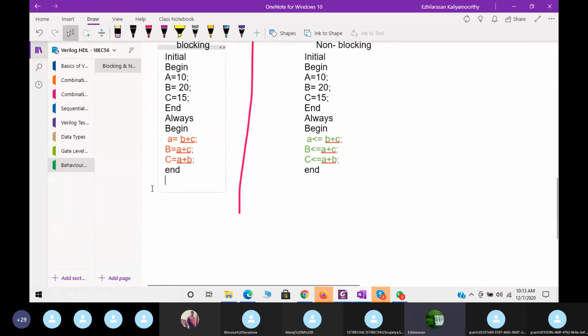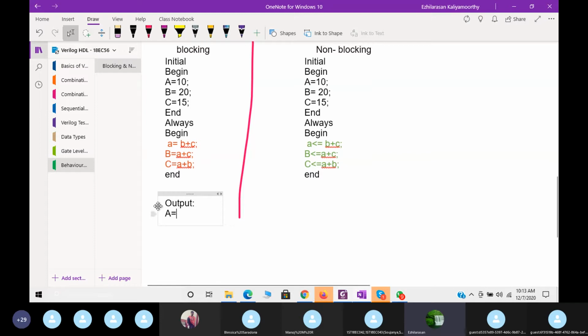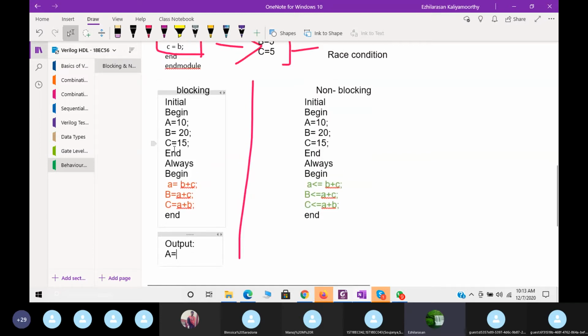Now let us see the output of this and the output of that. As I said, we want to find the value of A. Here you see the initialized values are 10, 20, 15. The blocking statement executes in a sequential way, in the sense that step by step execution will take place. So A is equal to B plus C. B value is 20 plus C value is 15, so I get the output as 35.